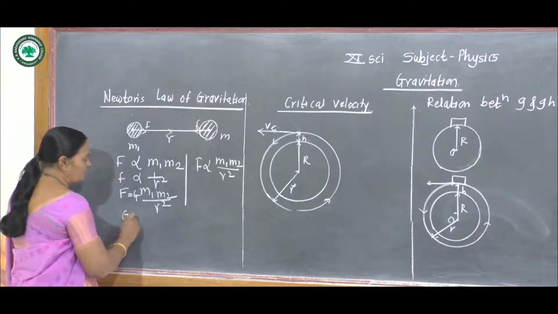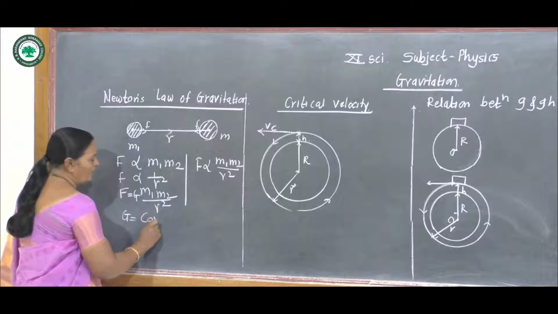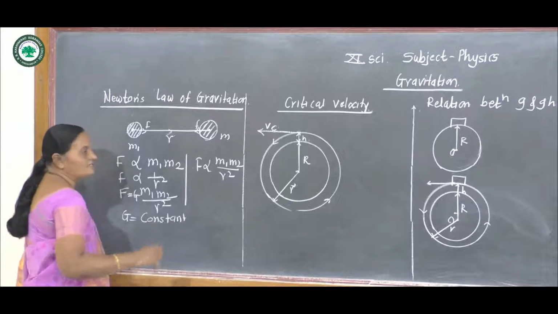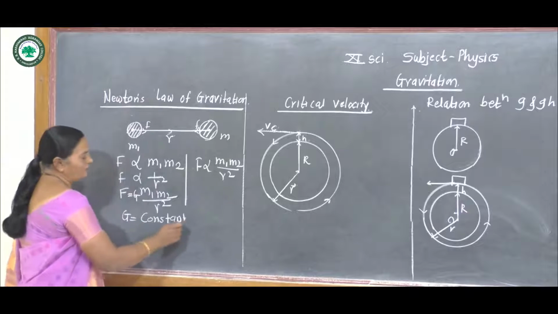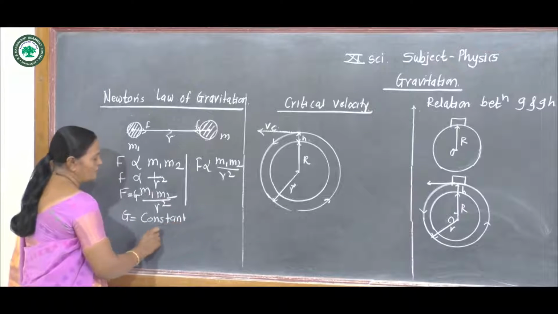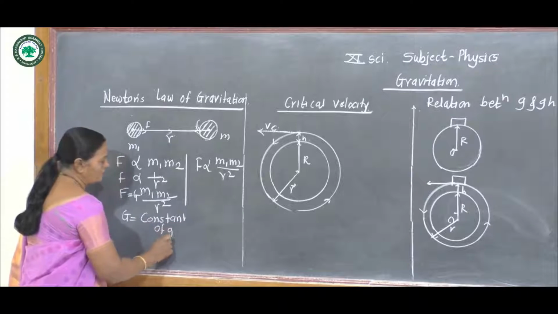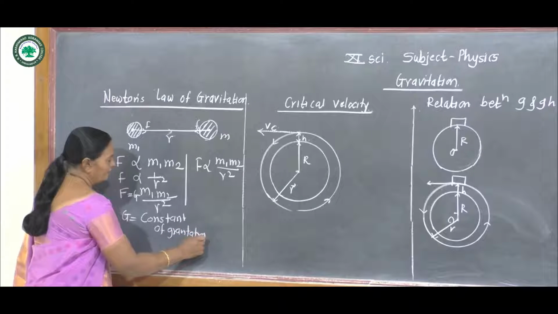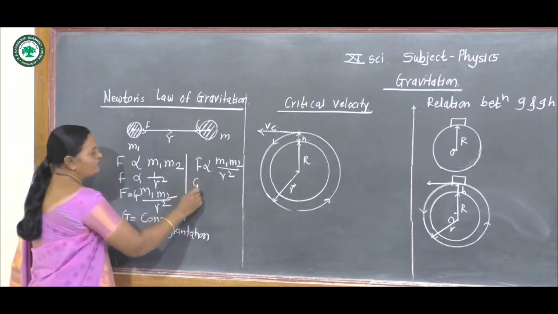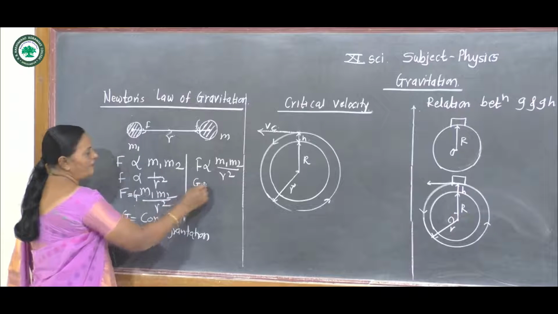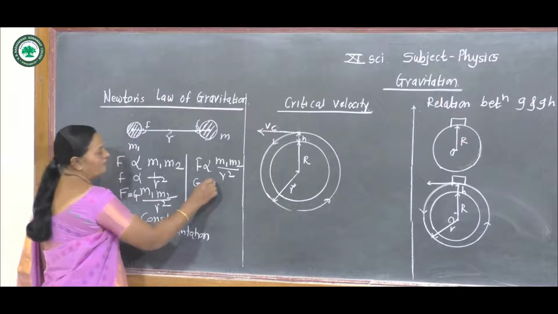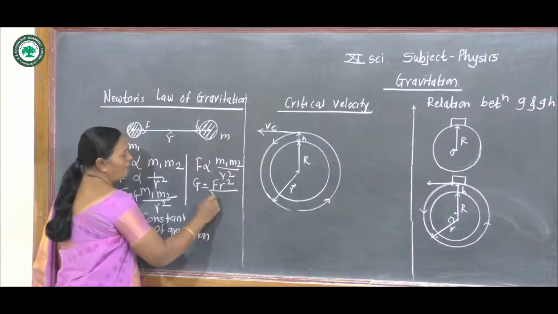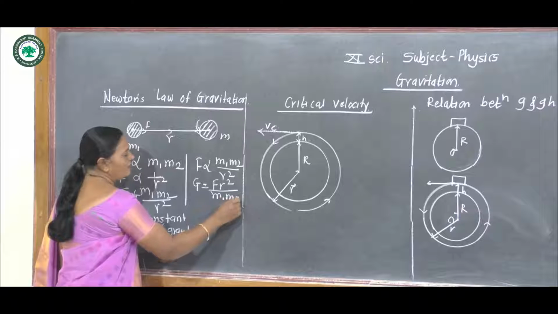It is called the constant of gravitation, or the universal constant of gravitation. Thus we can rearrange the formula for G. G is equal to F r square divided by m1 m2.